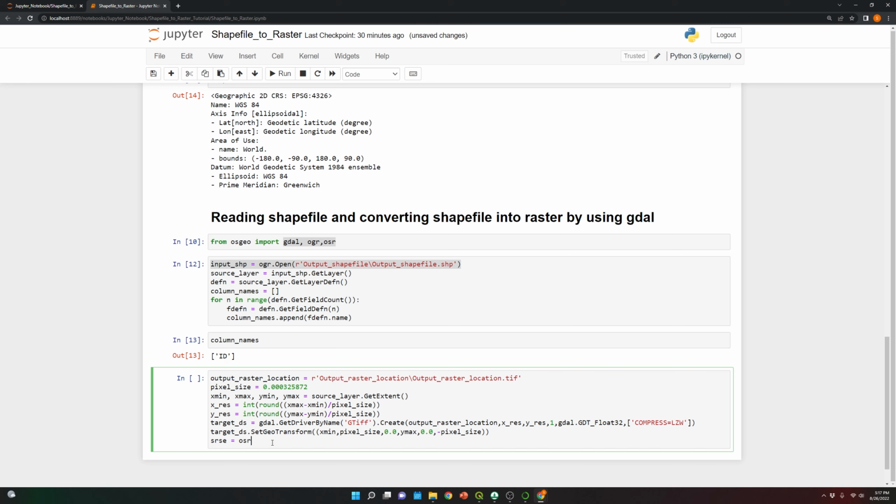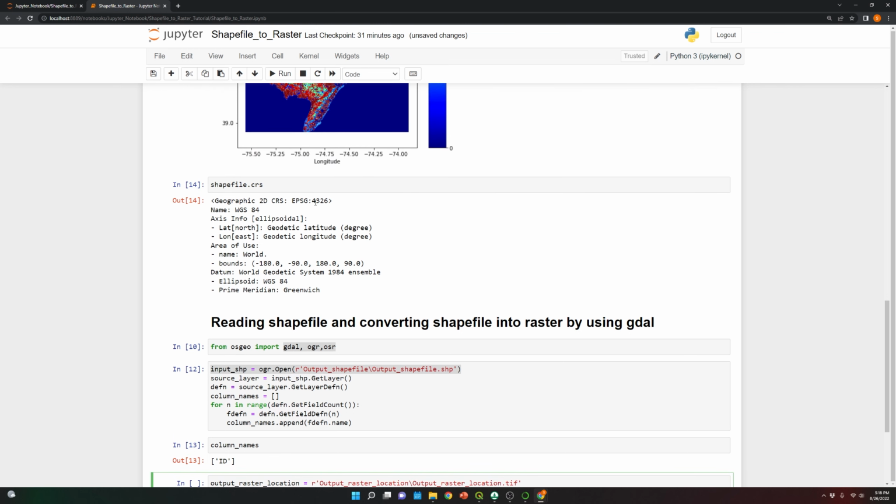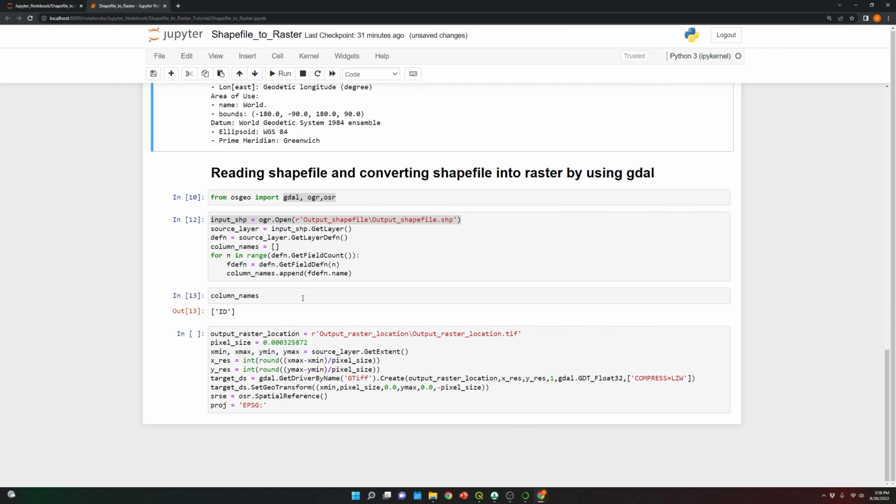So now let's specify the projection. So OSR spatial reference, and over here we're gonna create this variable. So it should be EPSG, and we need to make sure that it's the same projection that has the shapefile. So this one over here, EPSG 4326.